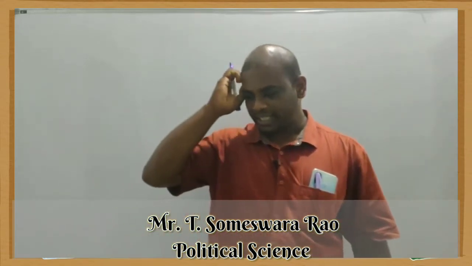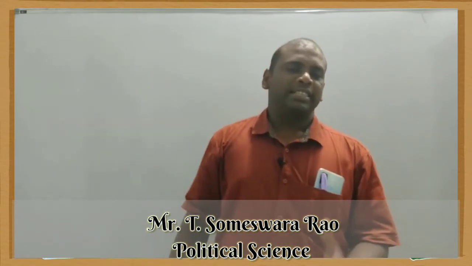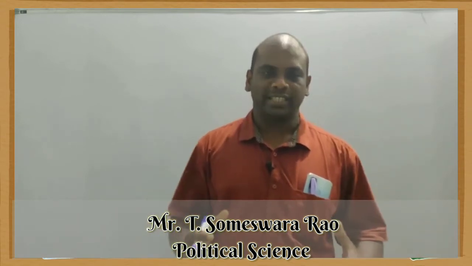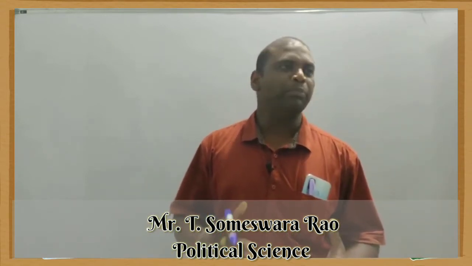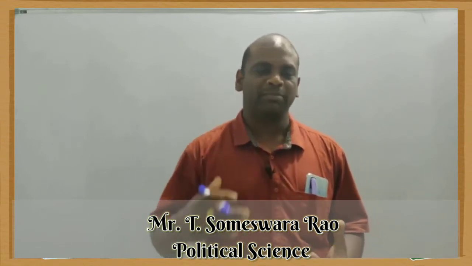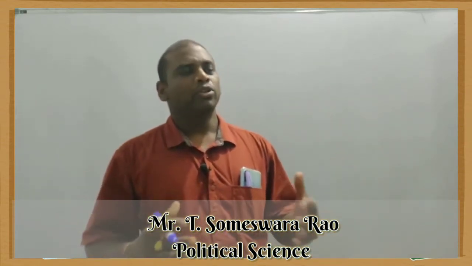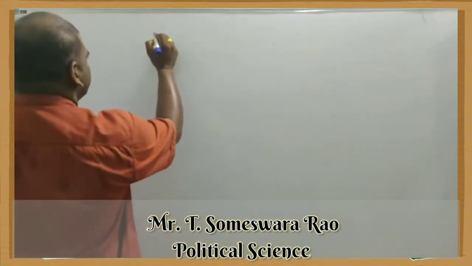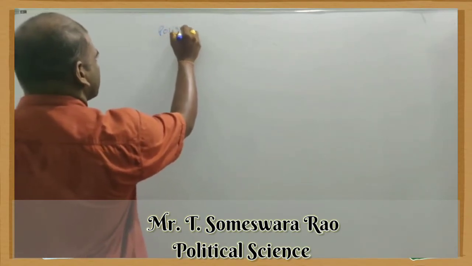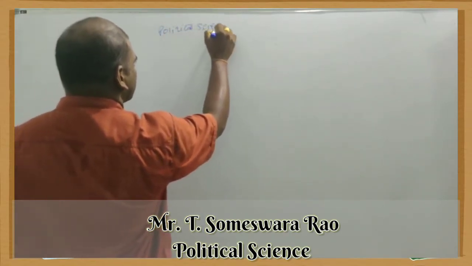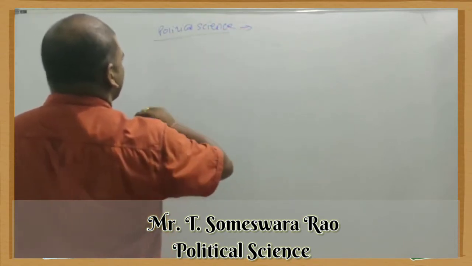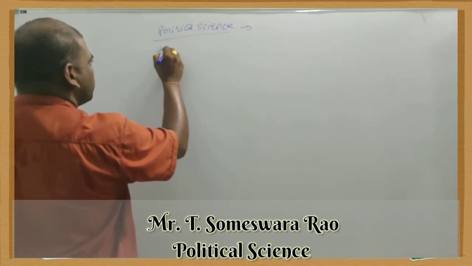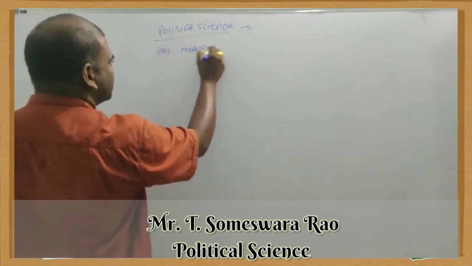First of all, political science is a social science. Political science is different from other sciences because it depends on the people's problems, people's choice, people's nature, people's characteristics and significance. In political science, the word polis means city states.